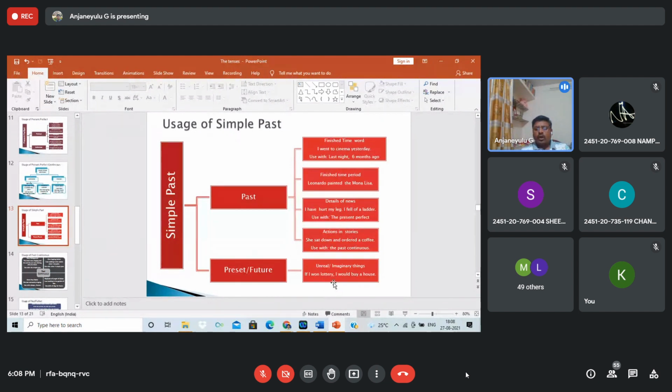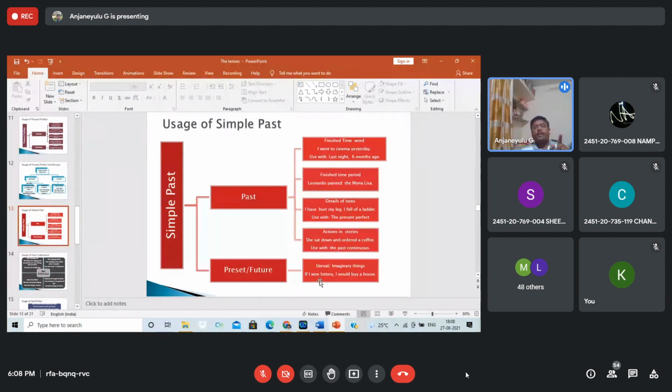If I won the lottery, I would buy a house. See, if I won a lottery, is it simple future? No, not simple future. What type of tense is it? I won lottery. Won is V1, V2, V3, which one? V2.